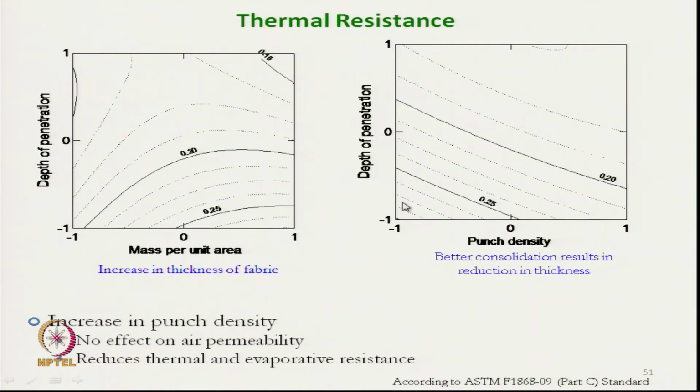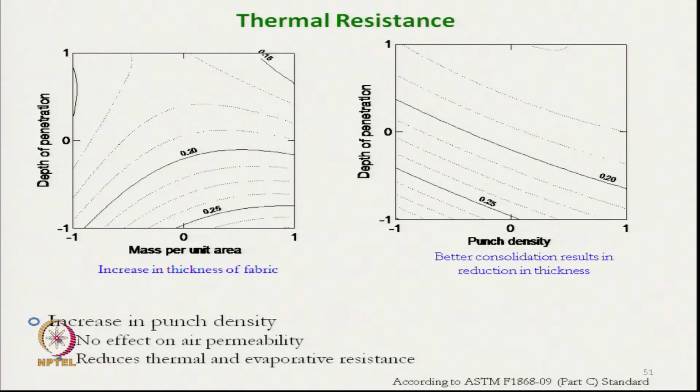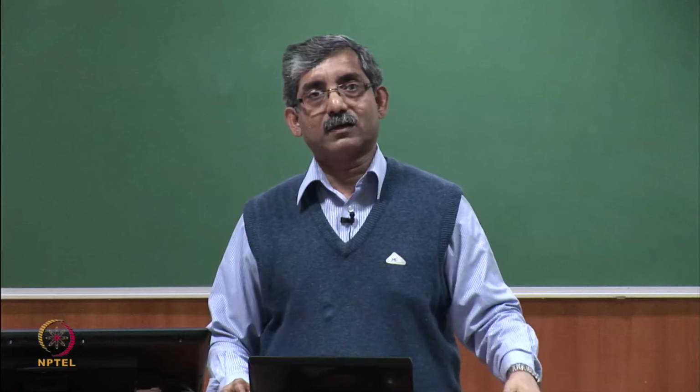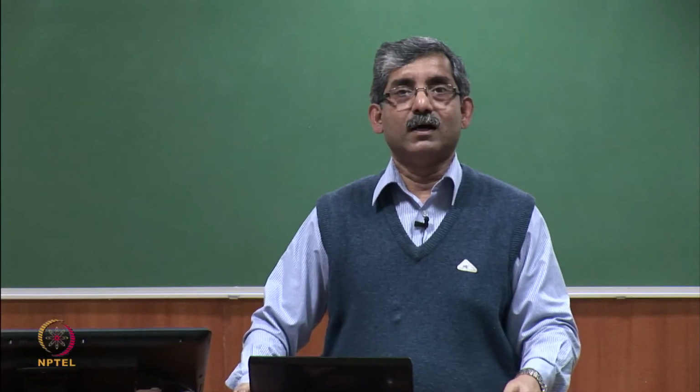And as we see, the increase in punch density reduces the thermal resistance. This is due to the fact that as the punch density increases, the fabric becomes more and more compact, and the air pockets inside the structure reduce. So, the thermal resistance also reduces.